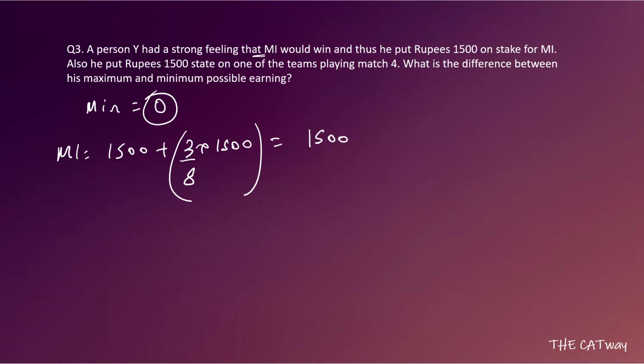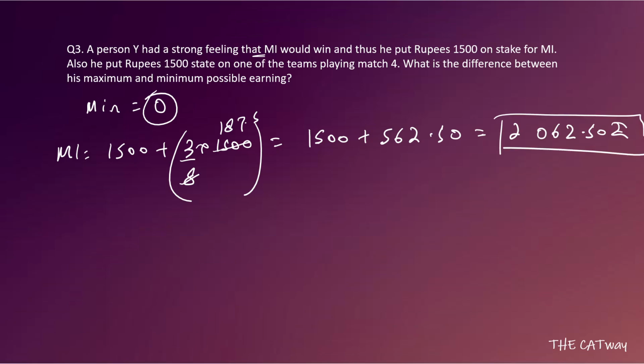So from the win of MI, he will get 1500 rupees plus, let's calculate, 3 by 8 of 1500, which is 562.5. Okay, 562.50. So the total will go on to 2062.50 rupees. So this is what he will get.